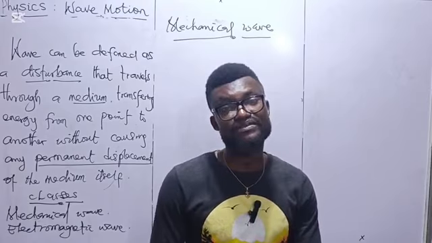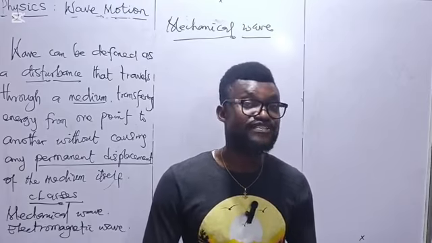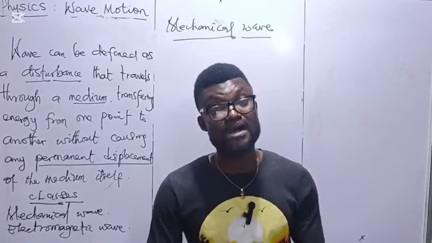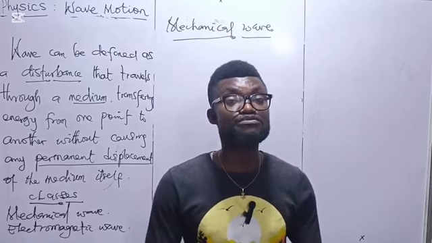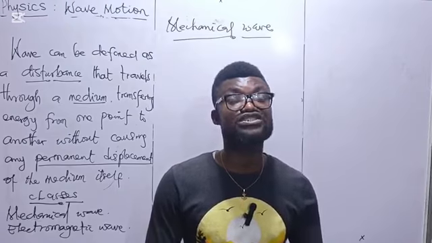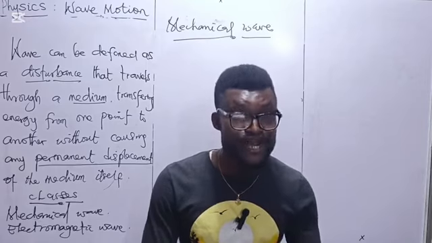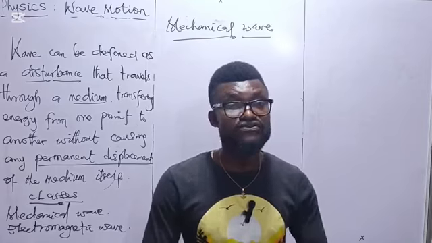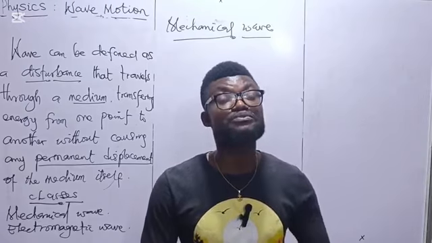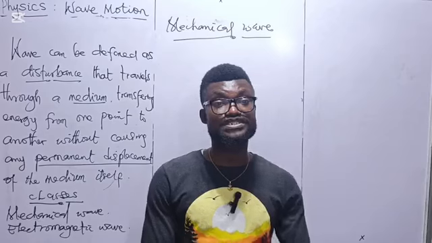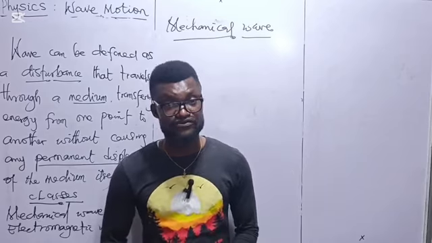What it simply means is that whether there is a material medium or no material medium, it will not prevent such a wave from being generated, spread, or propagated. Hence, we term it electromagnetic wave.